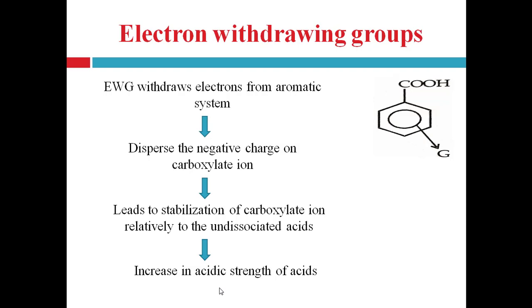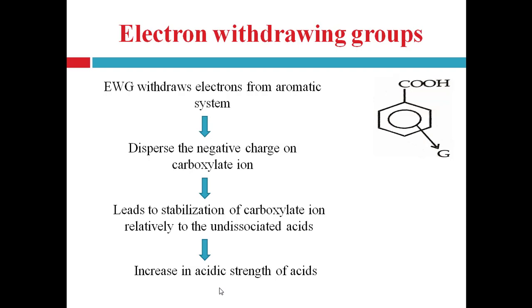Keep both points in mind. Electron withdrawing groups increase the acidic strength of acids by stabilization of carboxylate ion, and electron releasing groups decrease the acidity of the aromatic acid by destabilization of the carboxylate ion.